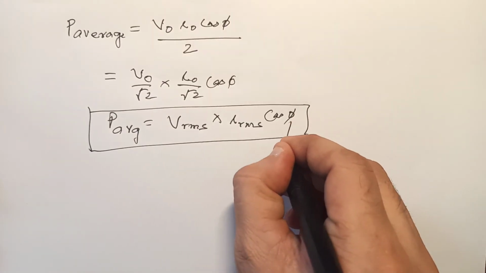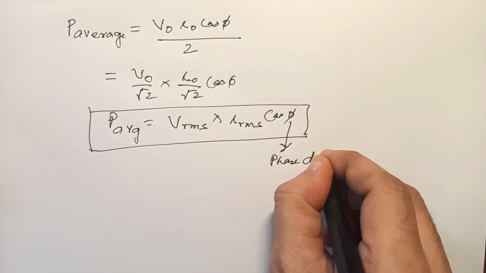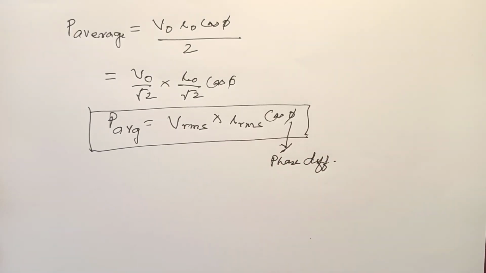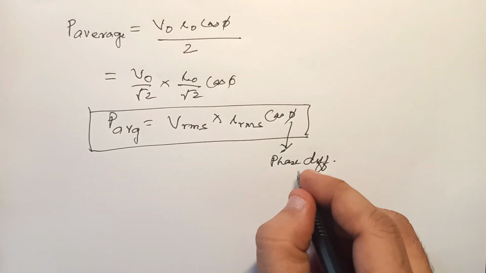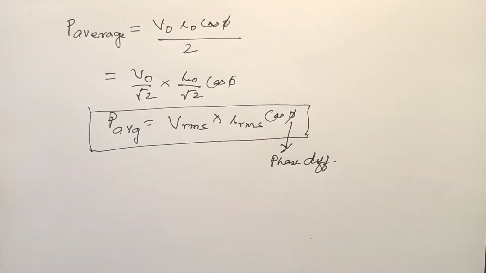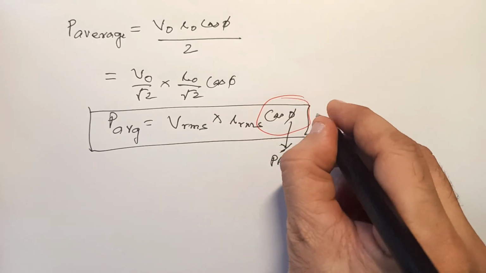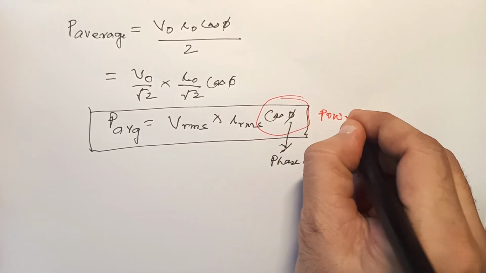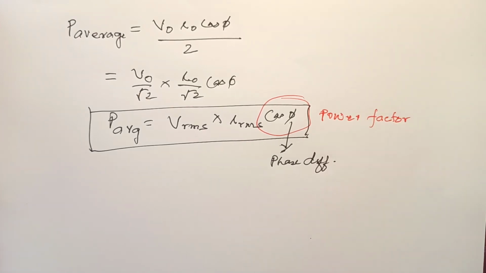Now what is phi? This is nothing but the phase difference, okay, and this is also called the power factor. Power factor.